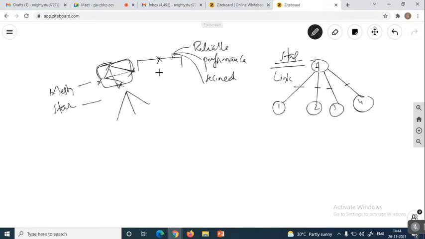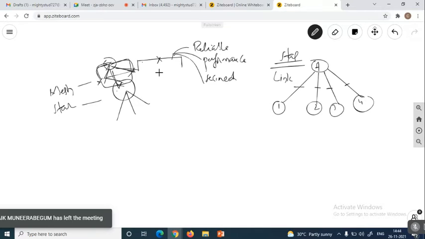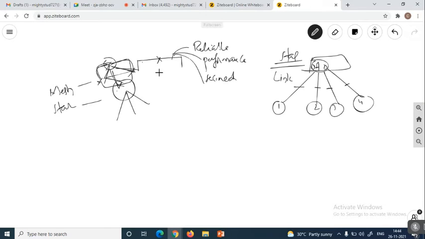That means here all these devices can be treated as the host. Why? Because this device may transfer data to any device, and this device also can transfer data to any device. Every device can be treated as the master, or as a host or the hub. But in star only one hub is there. From this hub we have the connecting mechanism. If this hub has four connecting routers, I connect one router to one device, another router to another device, and so on. So here we maintain only one master device, one host device.